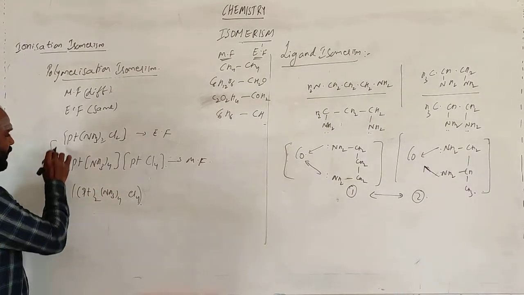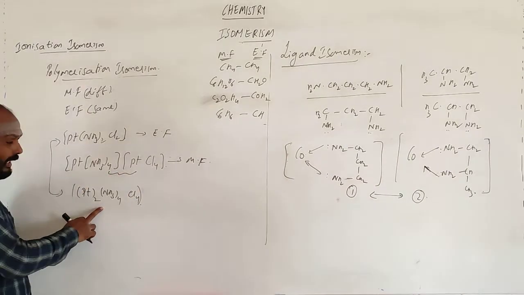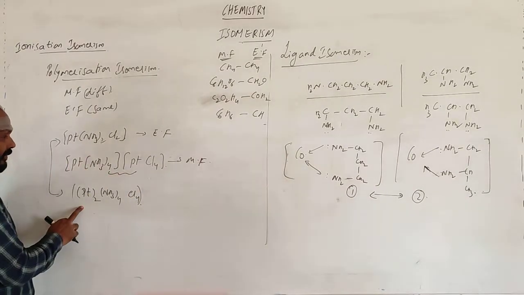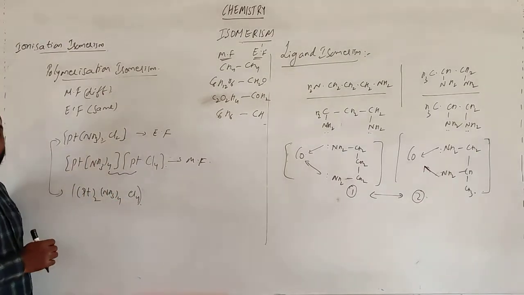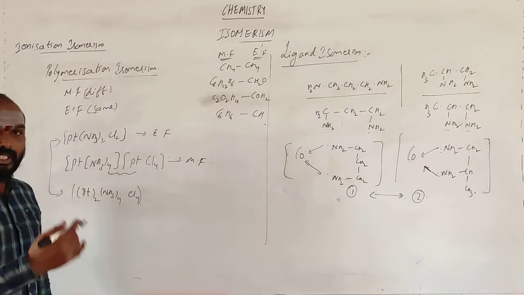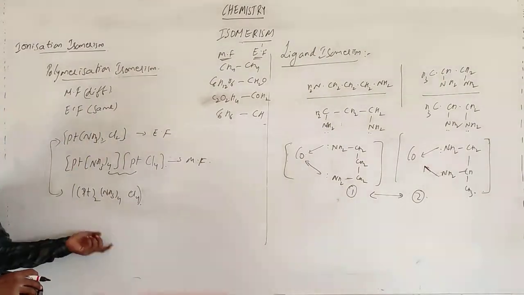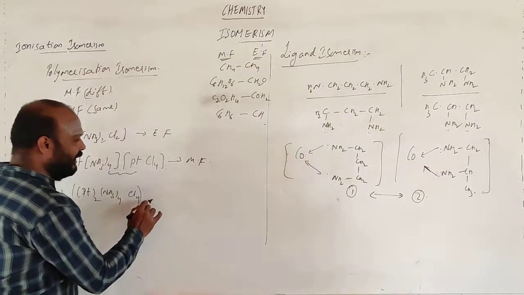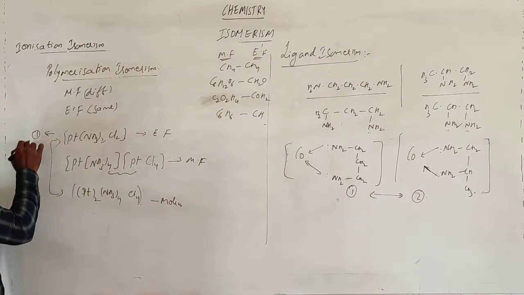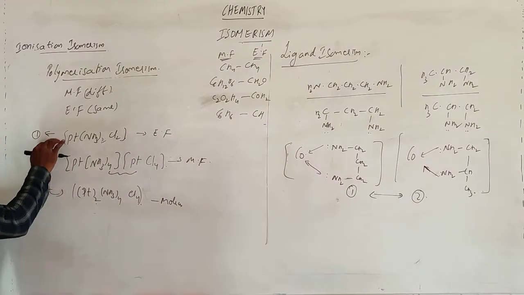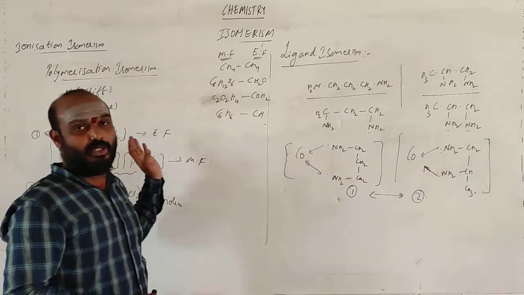See this one, how these two are linked now. I have combined these two formulas and written this pattern. See this one and this one. Platinum has been doubled, NH3 has been doubled, chlorine has been doubled. Means twice or 4 times of any given compound. It is combined, and this forms a molecule. Let me take this one as 1 and this as 2. The isomerism existing between 1 and 2 is called polymerization isomerism.